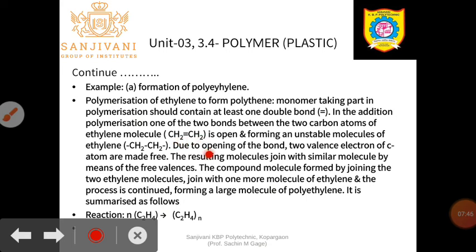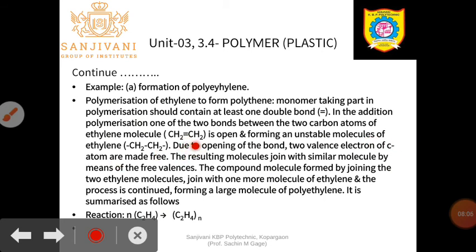Now in the addition polymerization, one of the two bonds between the two carbon atoms of the ethylene molecule, that is CH2=CH2, is opened, forming an unstable molecule of ethylene. So what happens during addition polymerization?